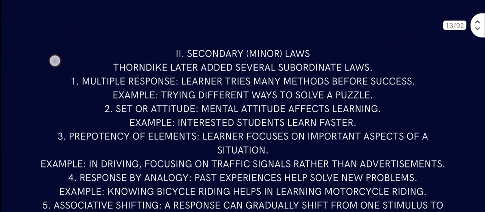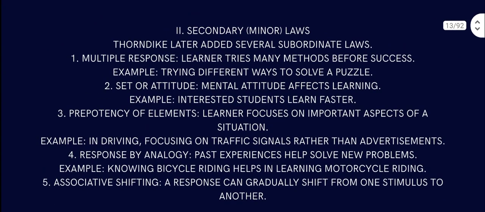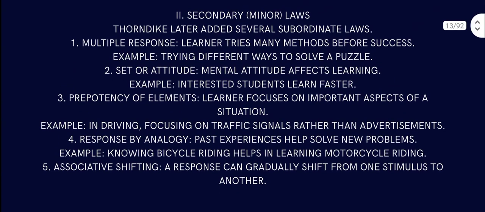Then come the secondary laws. Those are minor laws, not very important. But if some question arrives in the CTET, what do you do? So let's just take a sneak peek at it. Thorndike later added several subordinate laws. Number one is multiple response: the learner tries many methods before success. Trying different ways to solve a problem is sort of like trial and error.